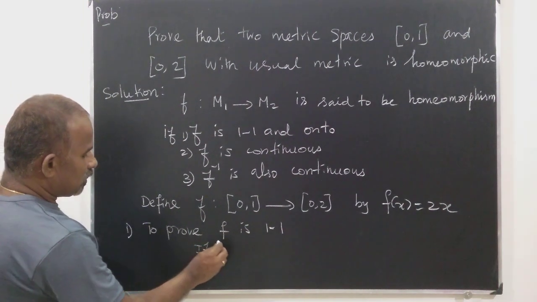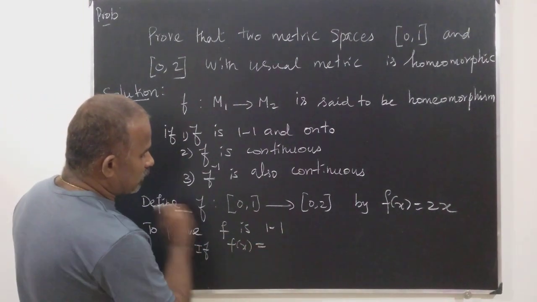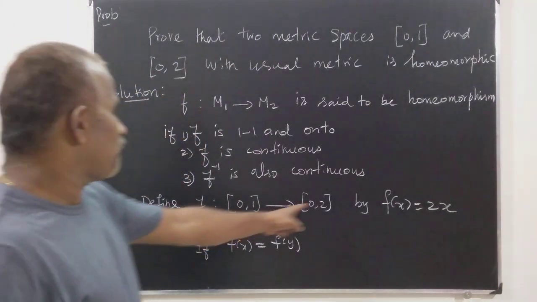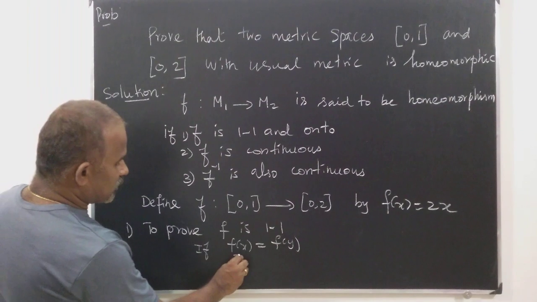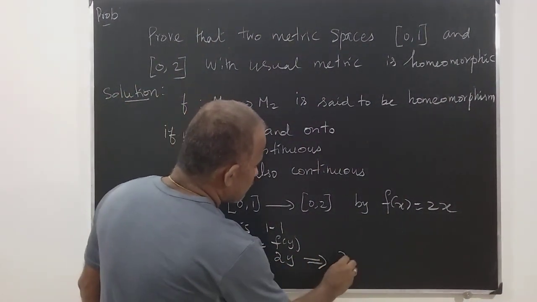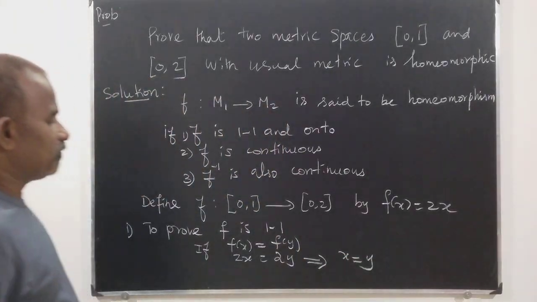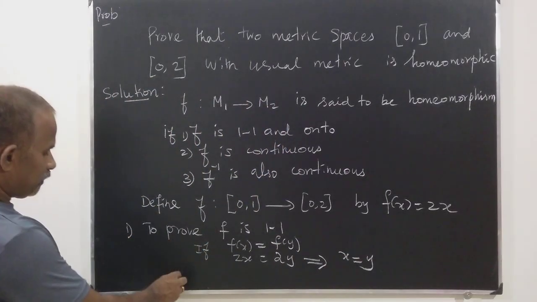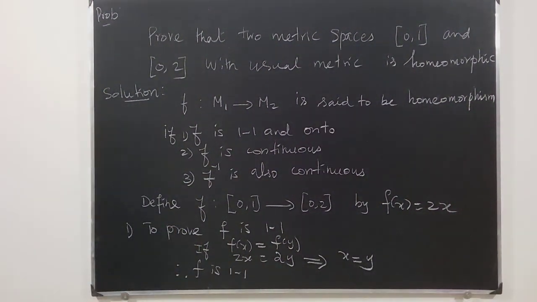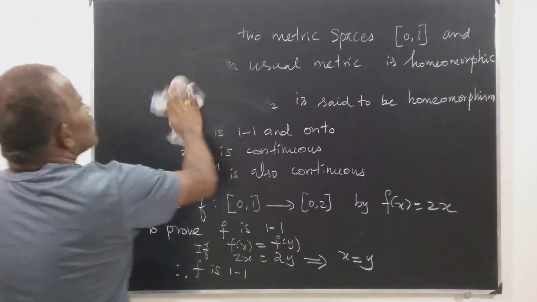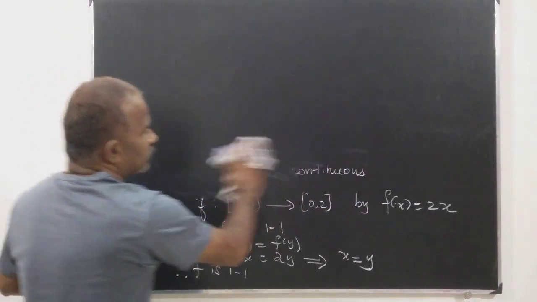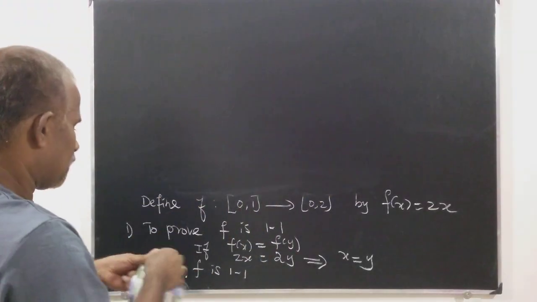If f of x is equal to f of y, what is f of x? f of x is equal to 2x, f of y is equal to 2y. This implies x is equal to y. Therefore f is one-one.